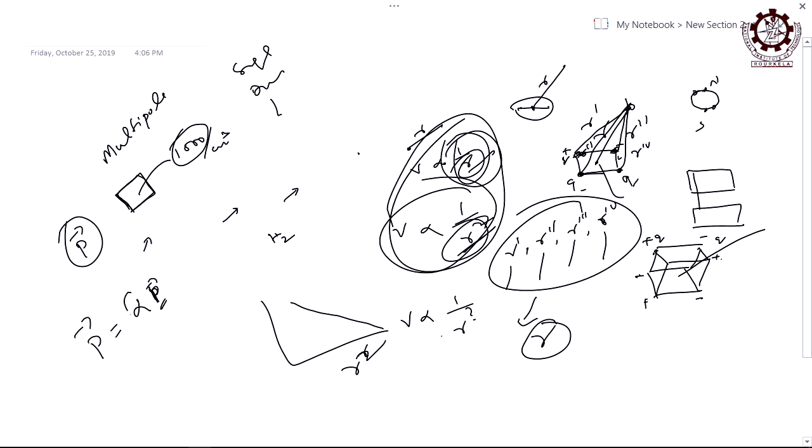This will tell you regarding the arrangement of the dipoles associated with individual atoms present inside the material, right. So, if the individual atomic polarization or dipole moment is small p, then the net will be capital P. How are they related to each other? Multiplied by this constant, which is called the atomic polarizability.